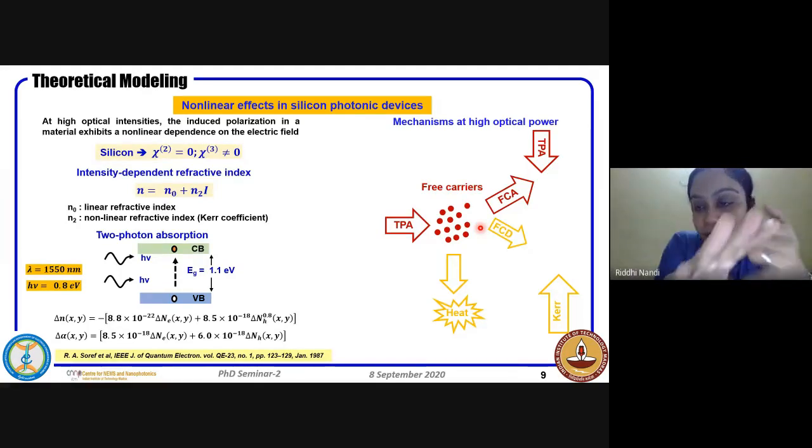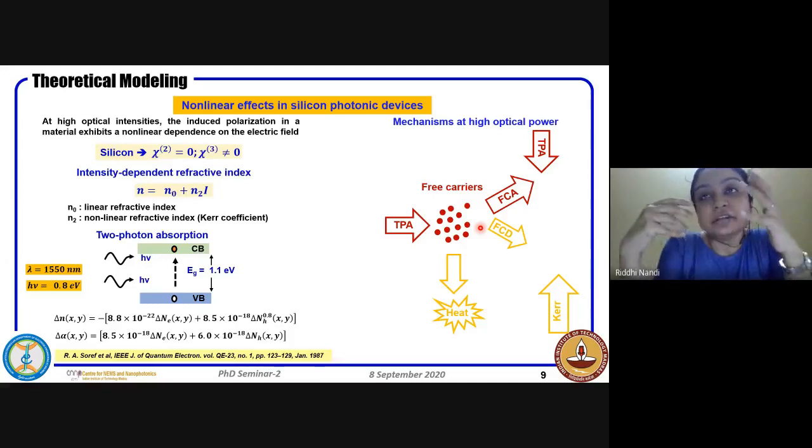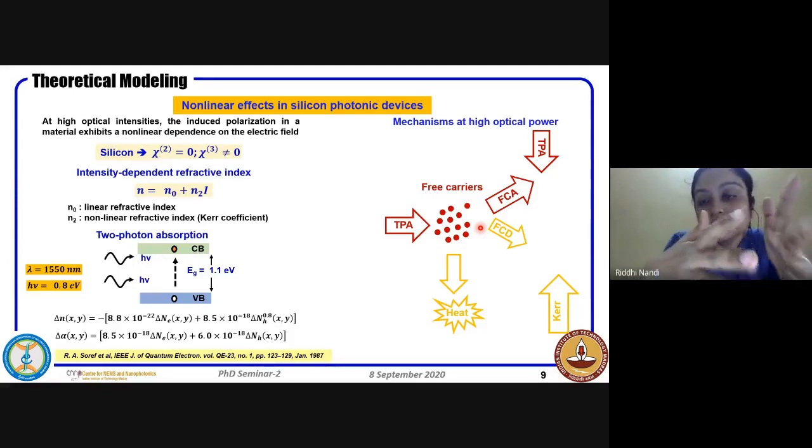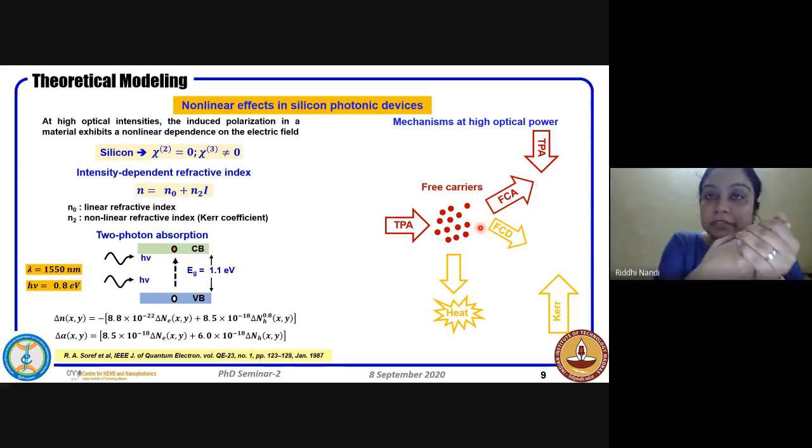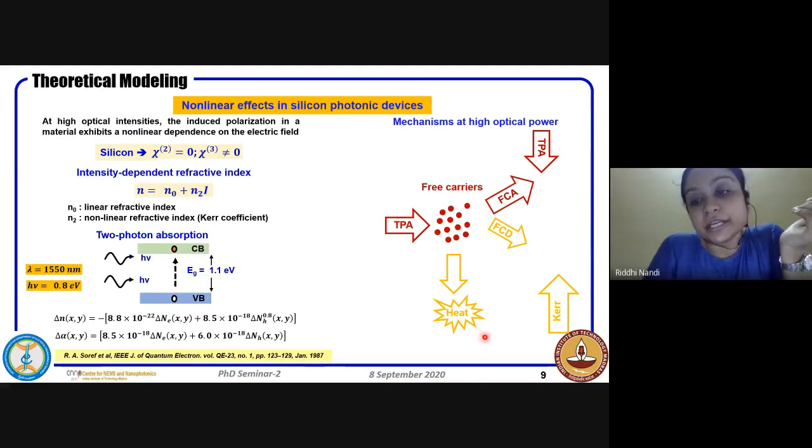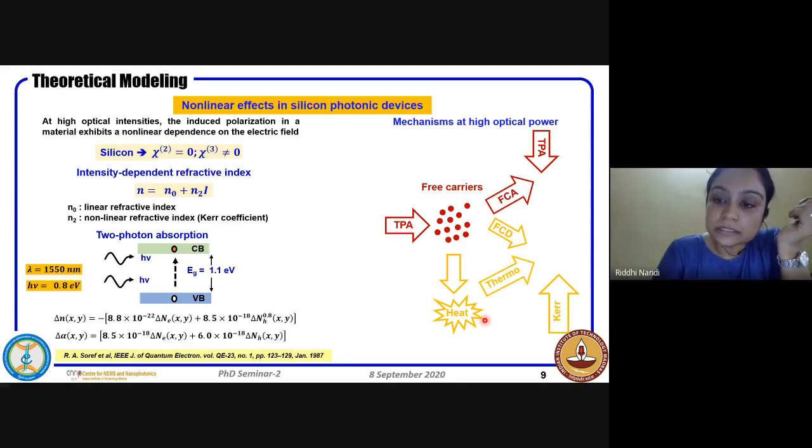There can be free carrier dispersion, and when you have this pump coming in non-stop, as silicon is an indirect bandgap semiconductor, the recombination will be via the indirect path, and that will give rise to a lot of heat. This heat will next translate into thermo-optic phase modulation.